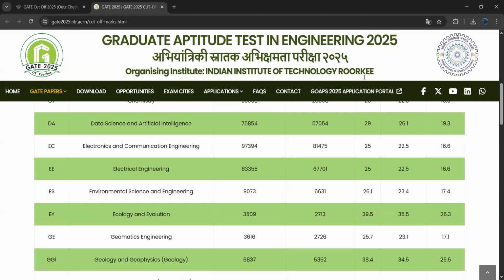Also, guys, coming to the data science and artificial intelligence branch, last year the cutoff score was very high compared to this year. Based on the toughness, that cutoff score was prepared by the IITians. So the cutoff score was reduced this year because of the hardness of the paper.